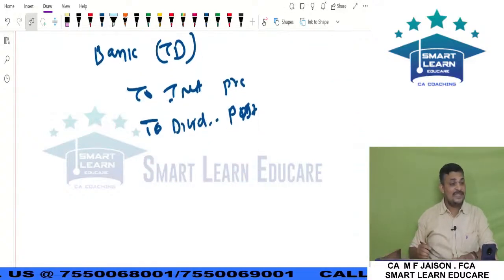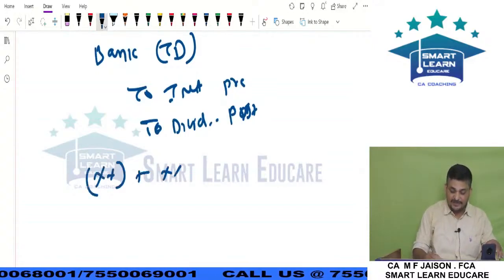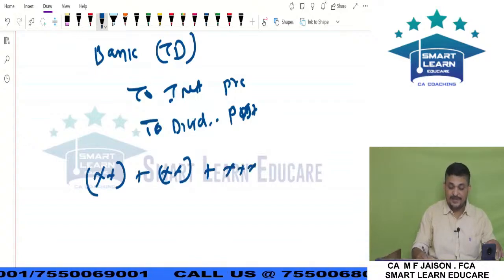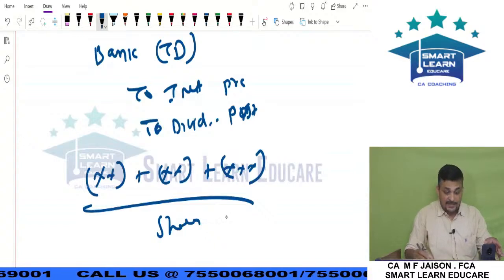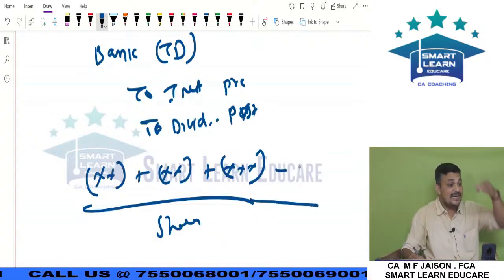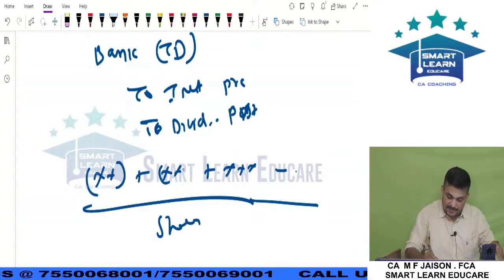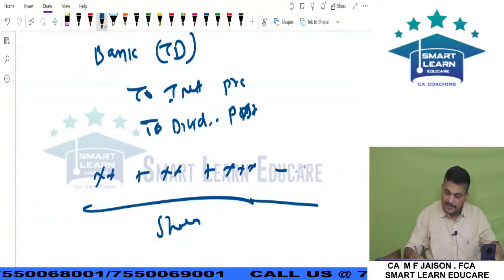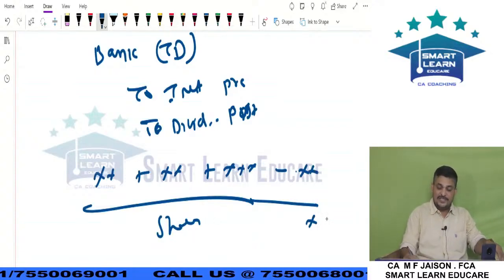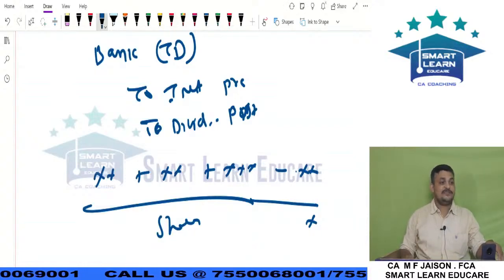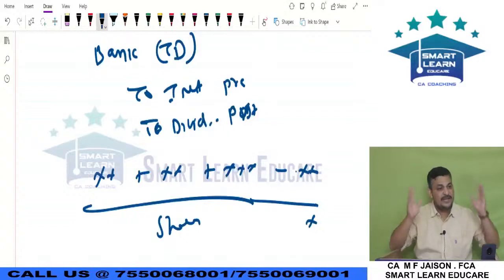So, you know what is weighted average cost? Cost of first purchase, cost of second purchase, cost of third purchase, divided by total shares. Like that they are doing. But you should also remember, if you credited something in the investment account, that has to be deducted. No, already there will be the bracket. That has to be deducted. Then only you should be taking the number of shares into number of shares sold. Like that you should calculate weighted average cost. Hope you remember this. That's all. Nothing beyond this, my dear friends.